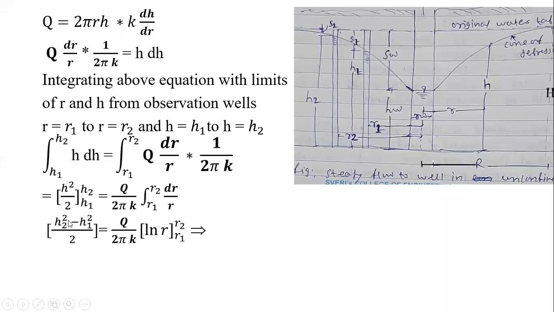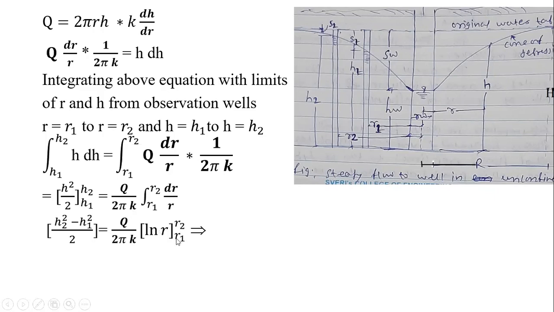And here I have used the boundary conditions, that is h2 as upper limit, its square, minus lower limit h1, its square, divided by 2 is equal to q upon 2 pi k into integral of dr by r as ln r, with the limits of r1 to r2.